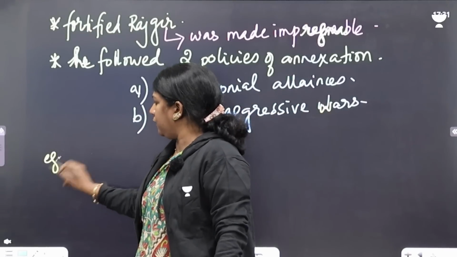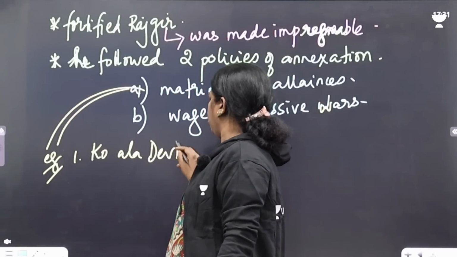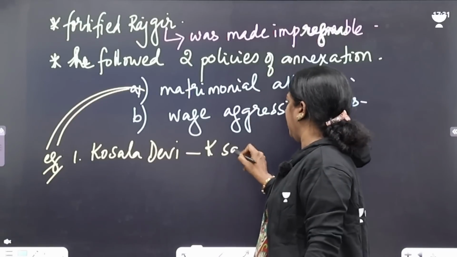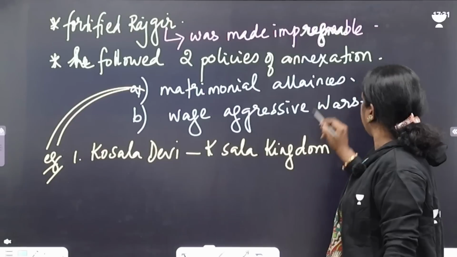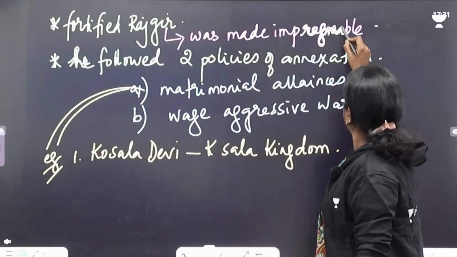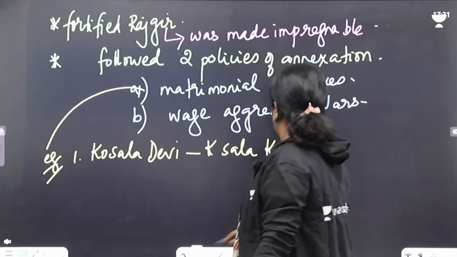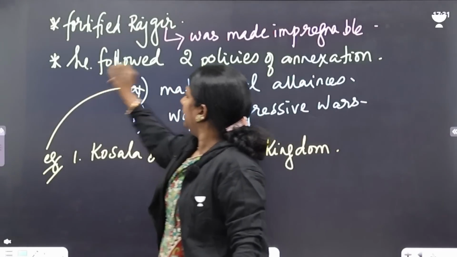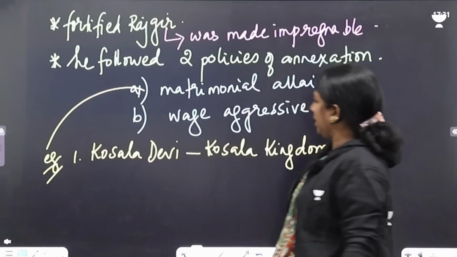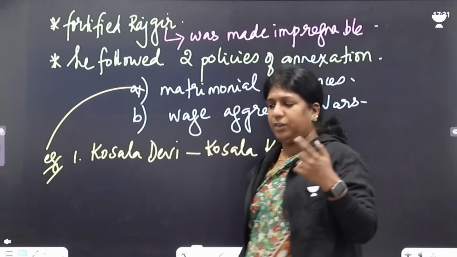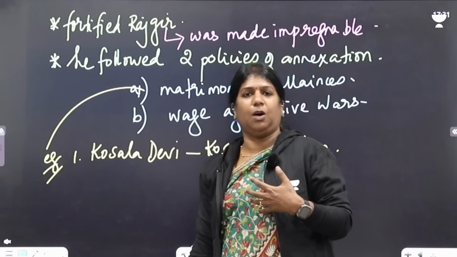Example number one, he married Koshala Devi, who was from the Koshala kingdom. That was his first marriage. And it was a very big marriage, where he received Kashi Mahajanapada as a dowry.